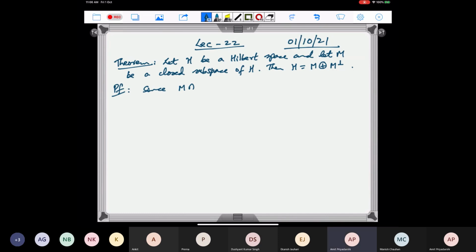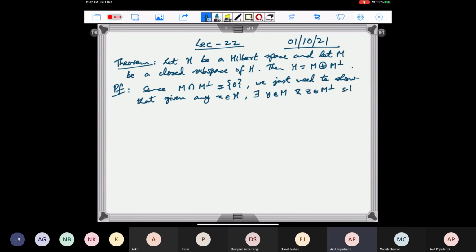Since M intersection M perp is singleton zero, we just need to show that given any vector X in H, there exists Y in M and Z in M perp such that X can be written as Y plus Z. This will show that H is equal to sum of M and M perp, and the intersection is zero, so it will be direct sum.